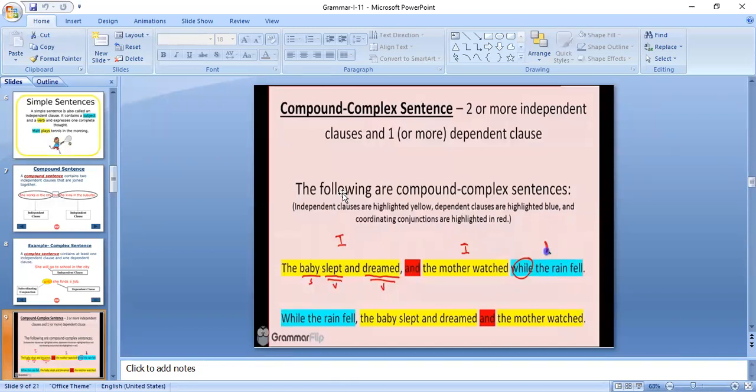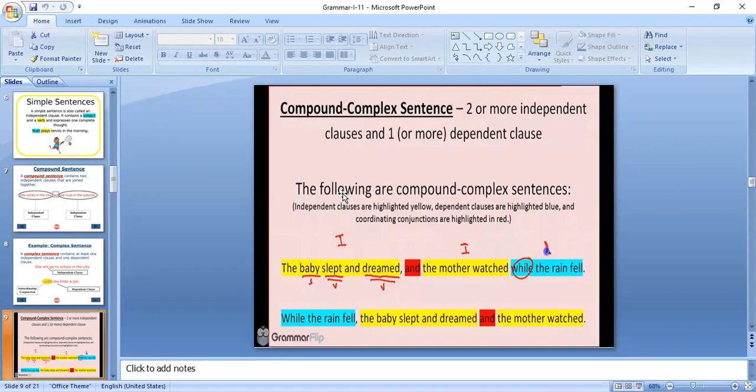The independent clauses you can find in the yellow highlighted color, the red highlighted words are considered subordinating conjunctions, and the blue highlighted parts are the subordinate clauses.